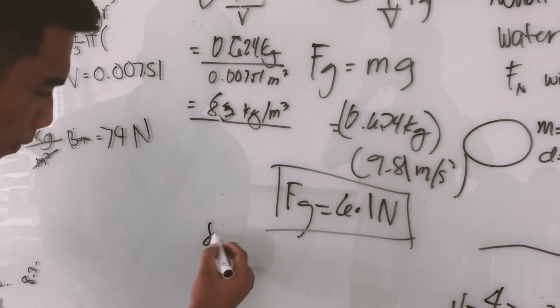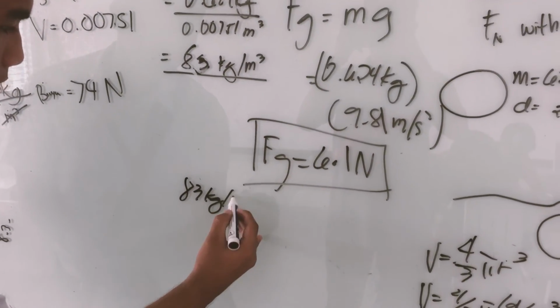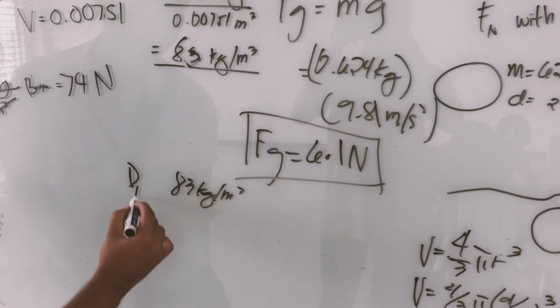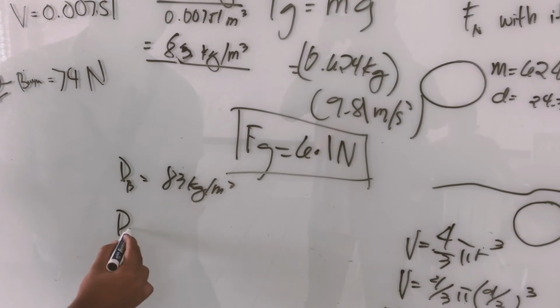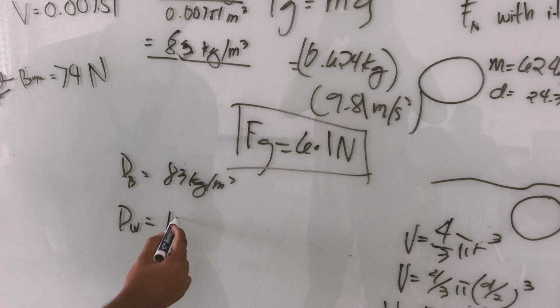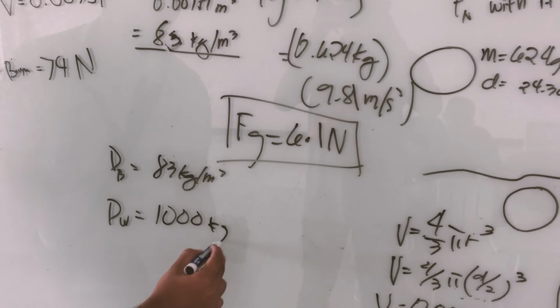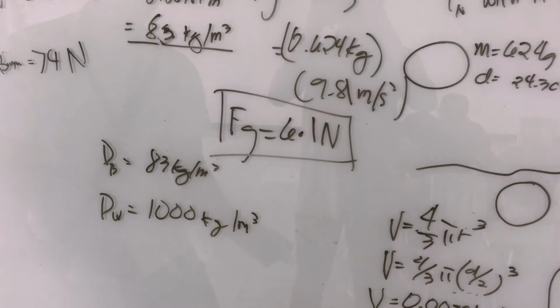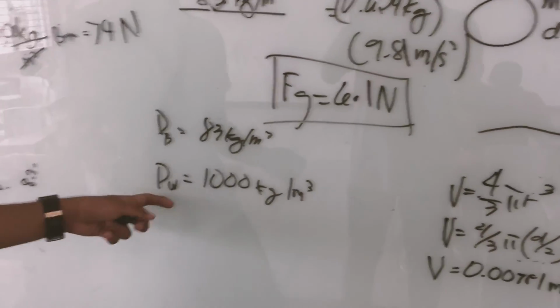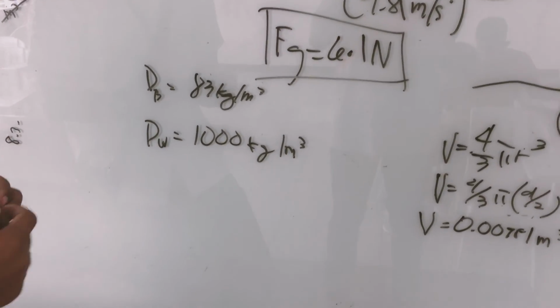If you compare the density of the ball to the density of the water, which is 1,000 kilograms per meter cubed, the density of the water is really bigger than the density of the ball.